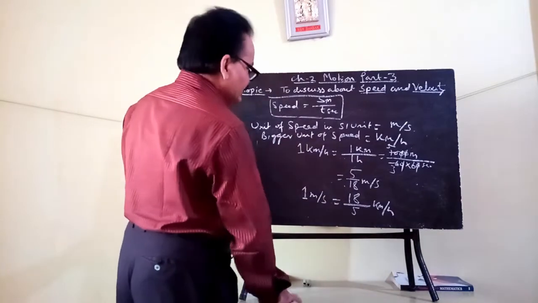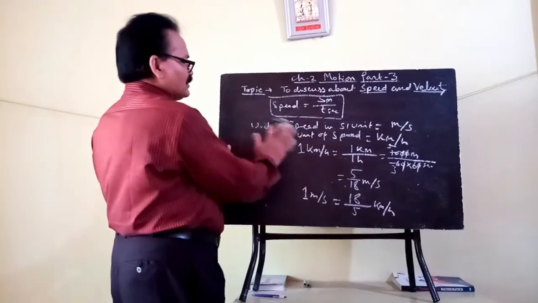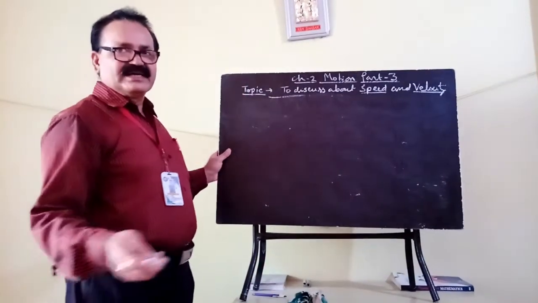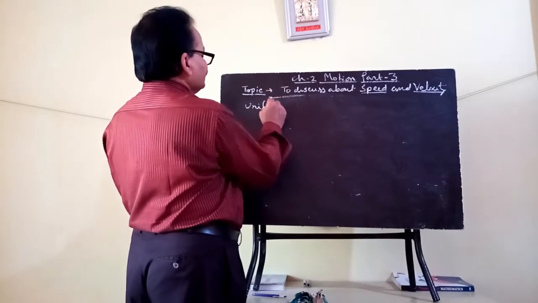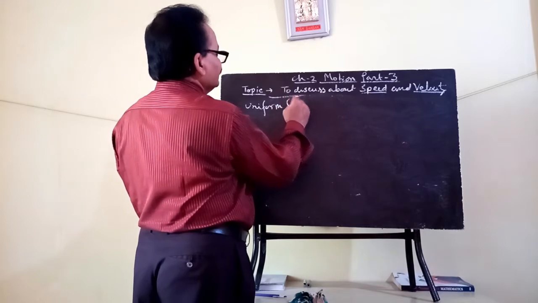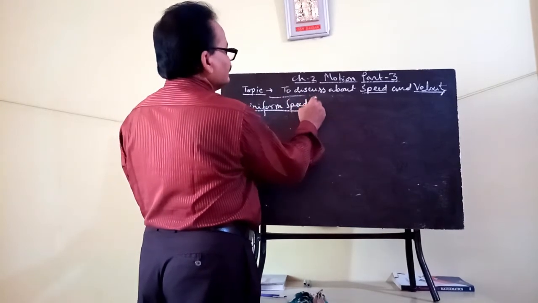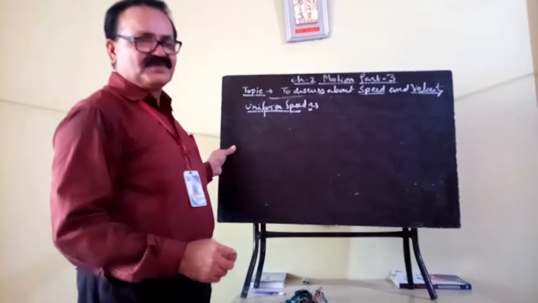Now I will switch over to the next topic, that is uniform speed. What does the term uniform speed mean?